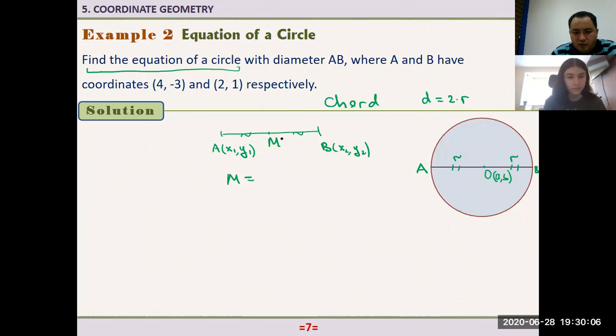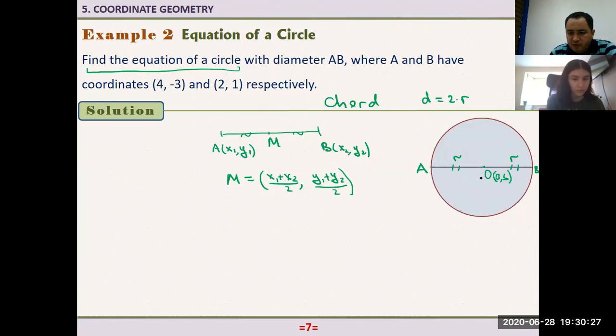Here, what are the coordinates of M? It is just equal to x sub 1 plus x sub 2 over 2, and y sub 1 plus y sub 2 over 2. This is how we find the midpoint of a line segment, if we know the coordinates of the endpoints.